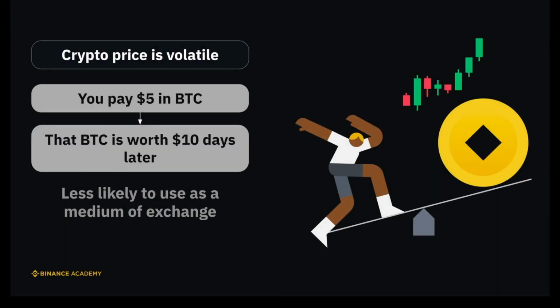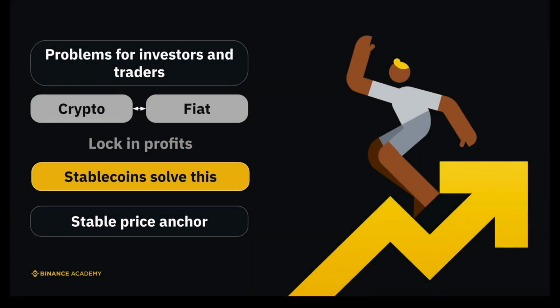Well, the prices of Bitcoin and other cryptocurrencies can be volatile. Volatility makes it challenging to use cryptocurrencies for real-world transactions. For example, imagine you pay $5 in Bitcoin for a coffee, but find your Bitcoin is worth $10 a few days later. That will likely make you less willing to use Bitcoin to buy stuff. Price volatility may also create problems for crypto investors and traders, as they often have to convert between crypto and fiat currencies to lock in profits or adjust their portfolio holdings.